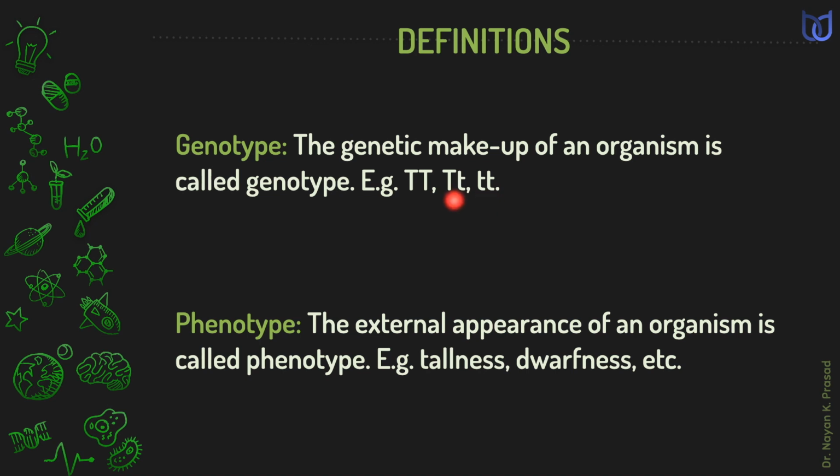But capital T and small t together indicate hybrid condition. Similarly, phenotype. The phenotype is the external appearance of an organism. Tallness, dwarfness, height can be seen from outside. So this is the physical appearance. Phenotype is the physical appearance of organisms.